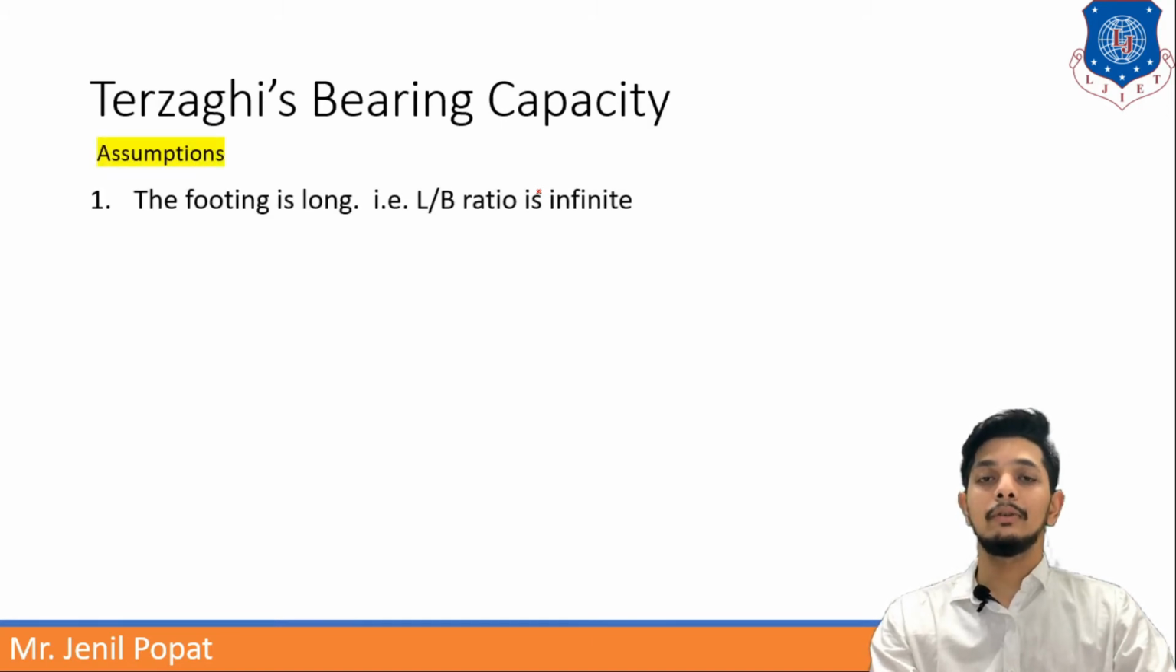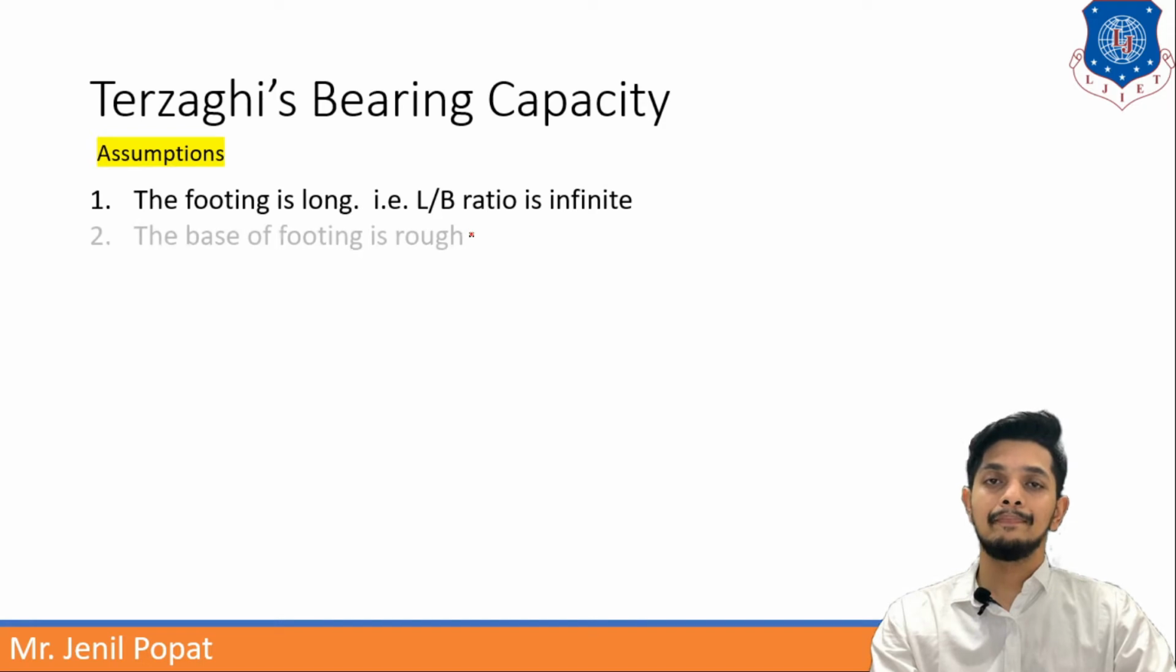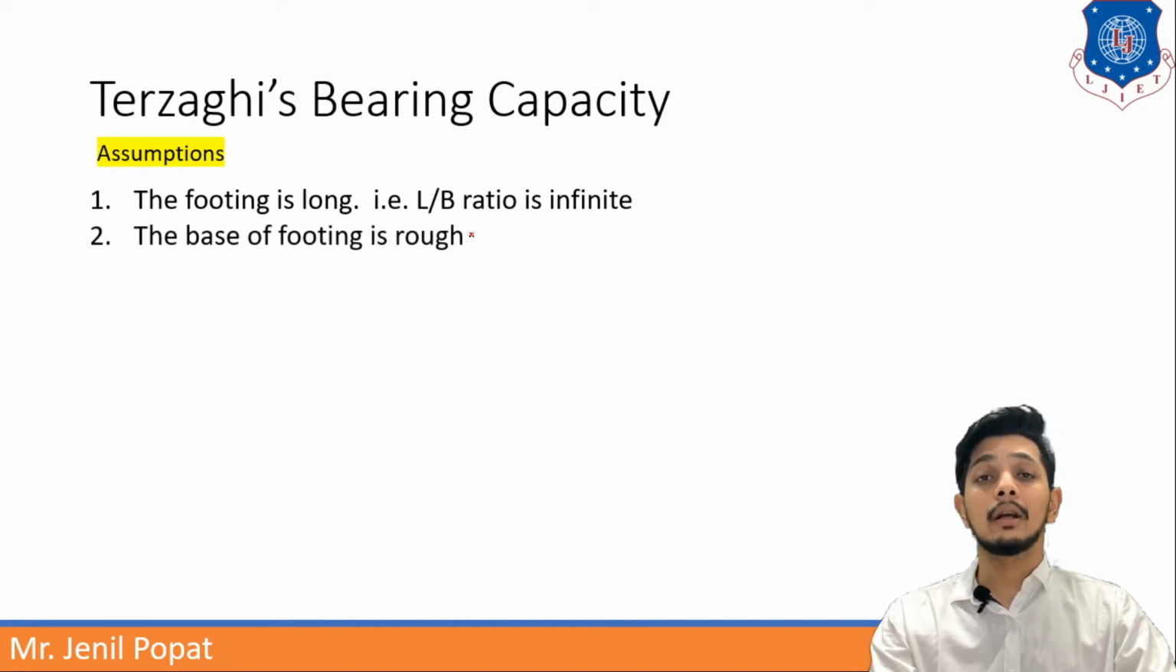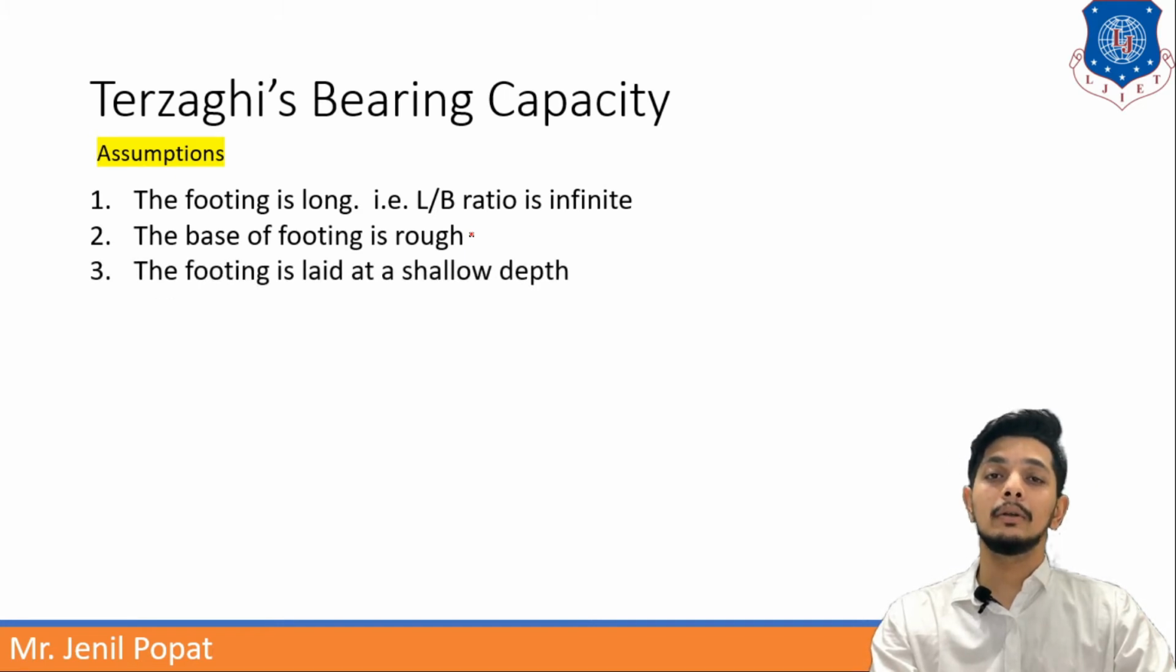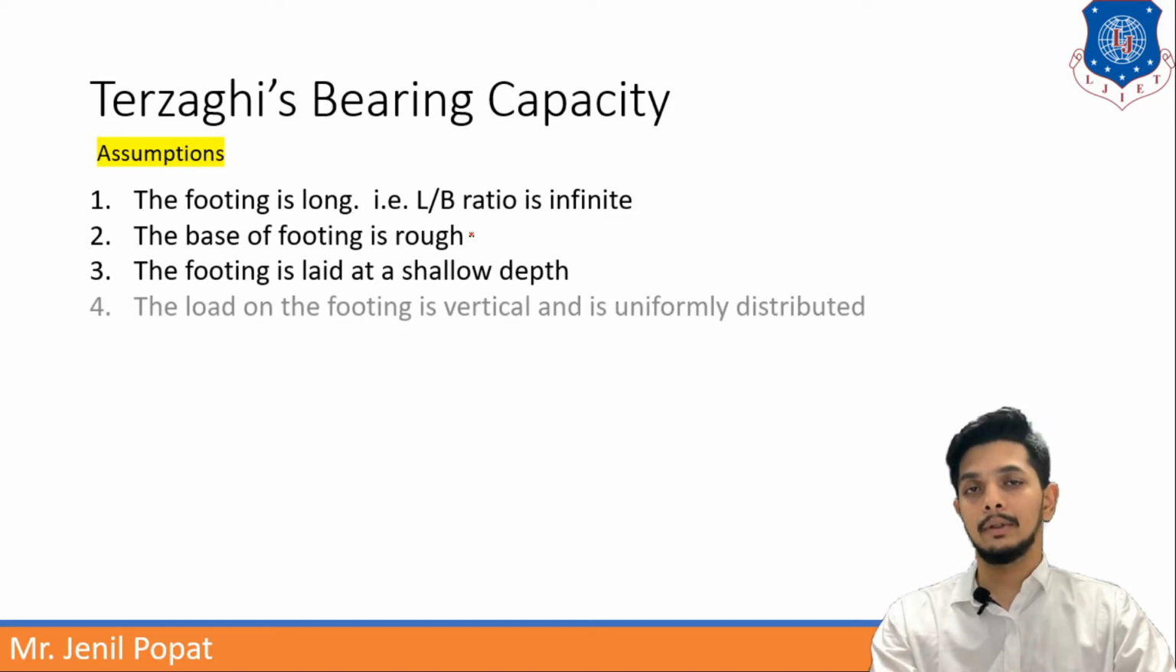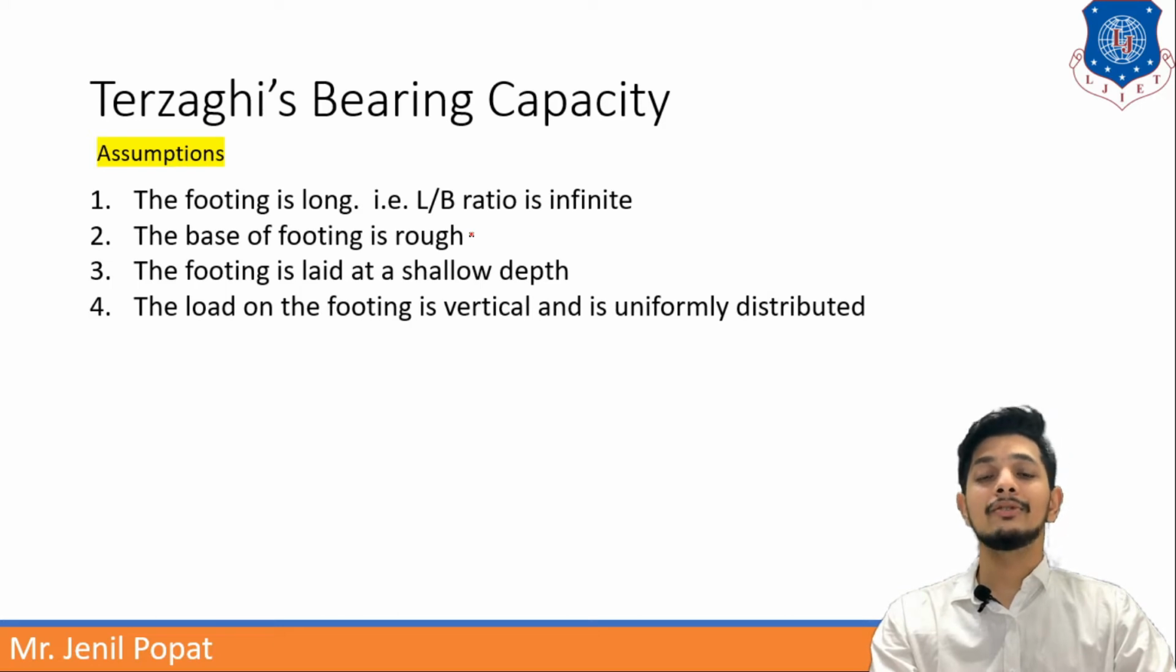The first assumption is the footing is long, or we can say the L by B ratio is infinite. It means very long. The base of the footing must be rough. The footing is laid at a shallow depth. It should not be a deep foundation. The load on the footing is vertical and is uniformly distributed. So a UDL must be there, and it should be only vertical.